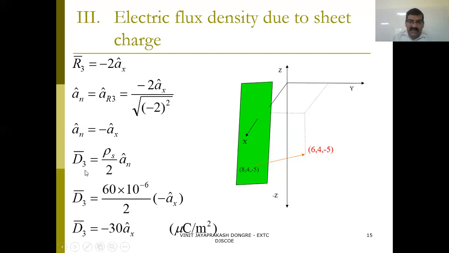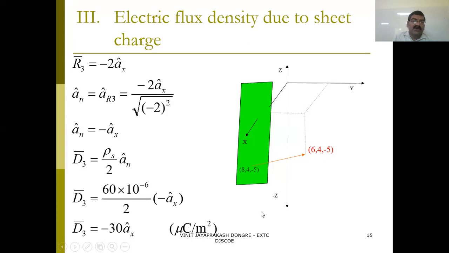And what is D3? D3 equals rho s upon 2 an. Just now we calculated the formula based on the derivation. So D3 equals rho s upon 2 an, and this is D3 equals 60 into 10 to the power minus 6 upon 2 times minus AX. You can put these values, and you will get minus 30 AX microcoulomb.